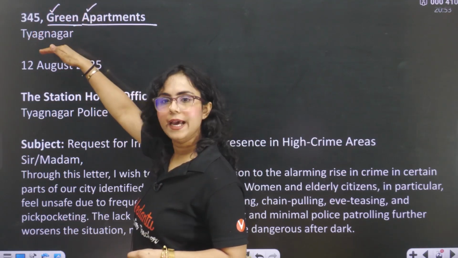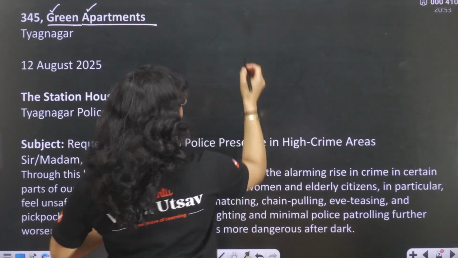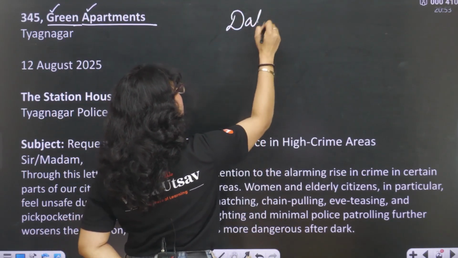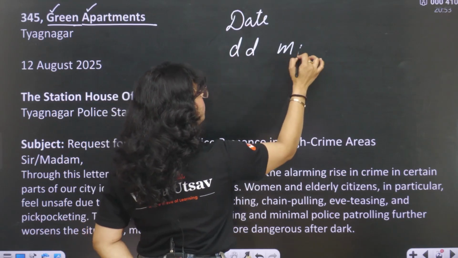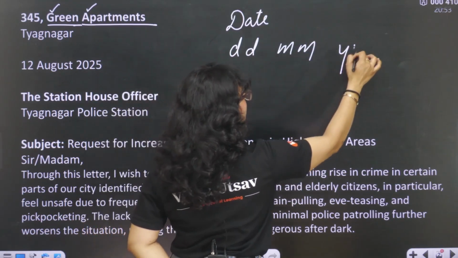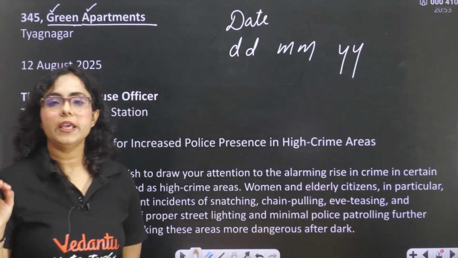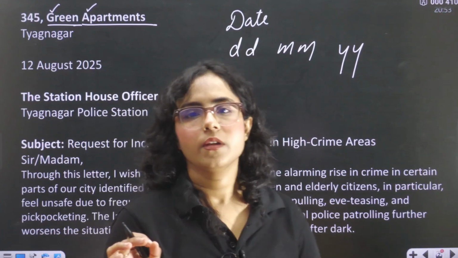Then you will leave a line and then you will write the date. What will be the format of the date? Your date should be in this format. First you have to write the date. Then you will write the month. And then you will write the year. This will be your format.